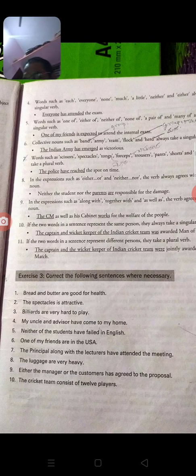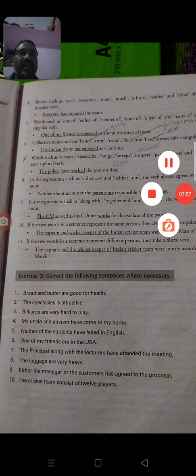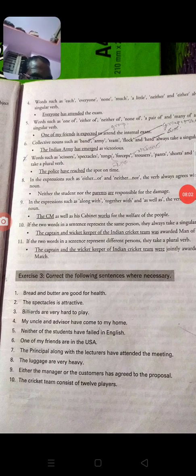Words such as one of, either of, neither of, none of, a pair of, and many of always take a singular verb. These are the very important aspects when we are using the correction of the sentences. This is very important when we are using the examples also.